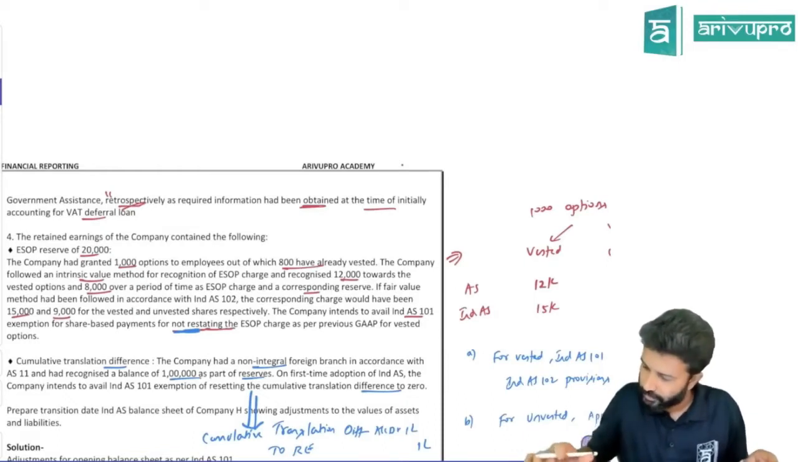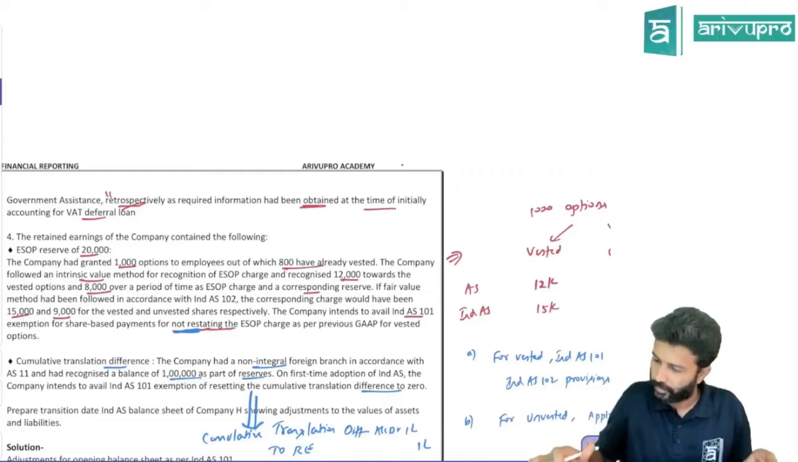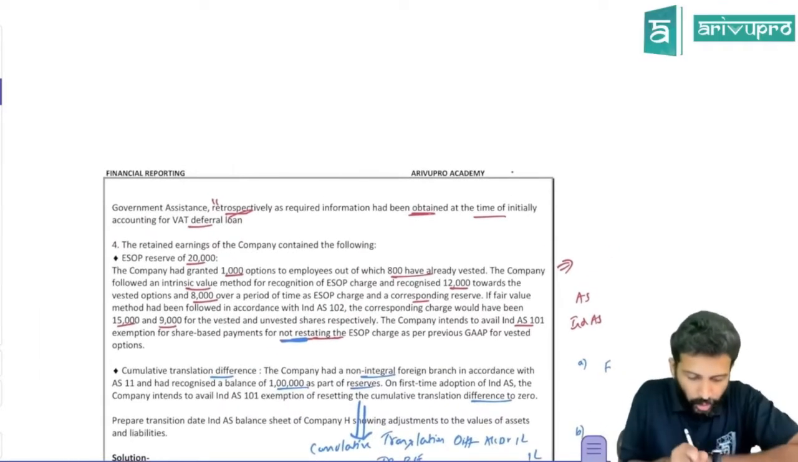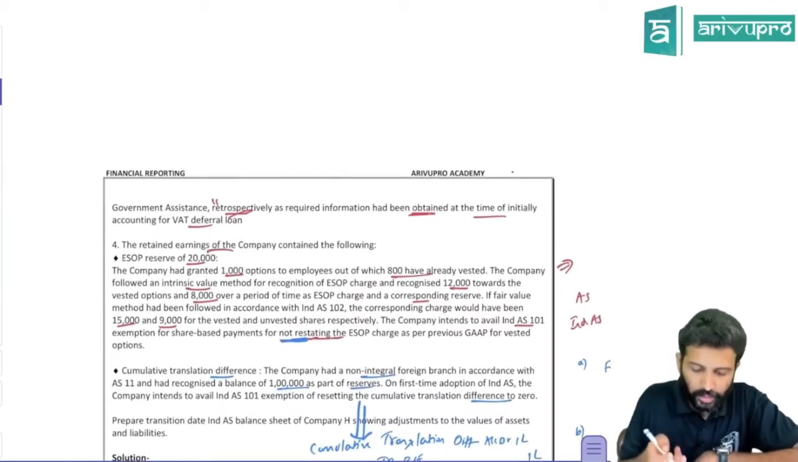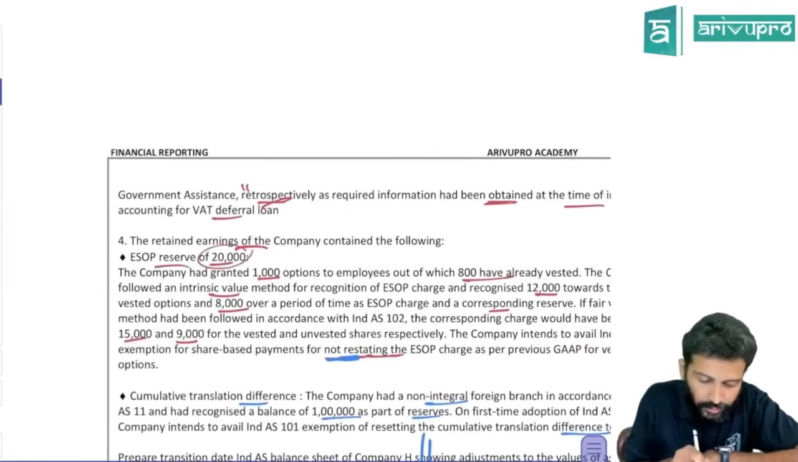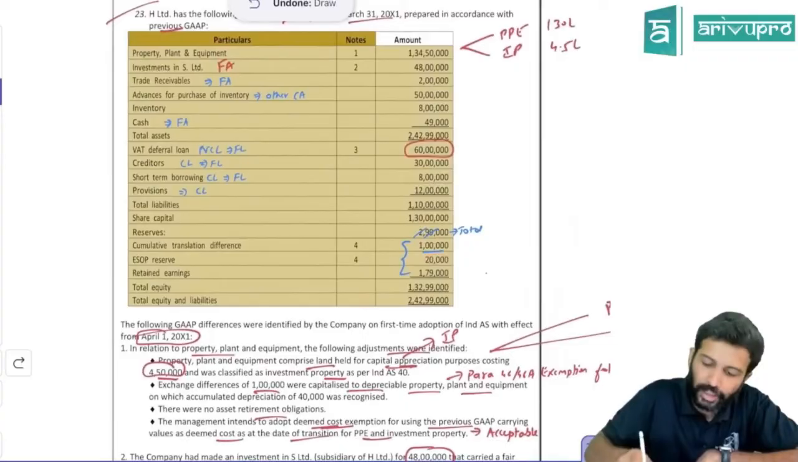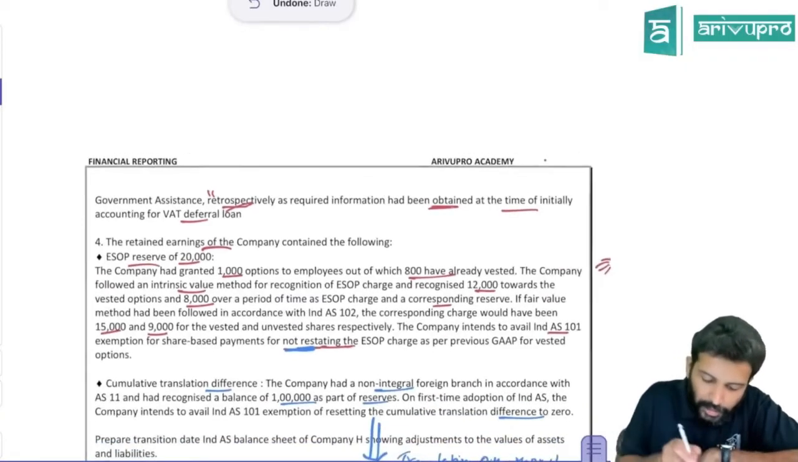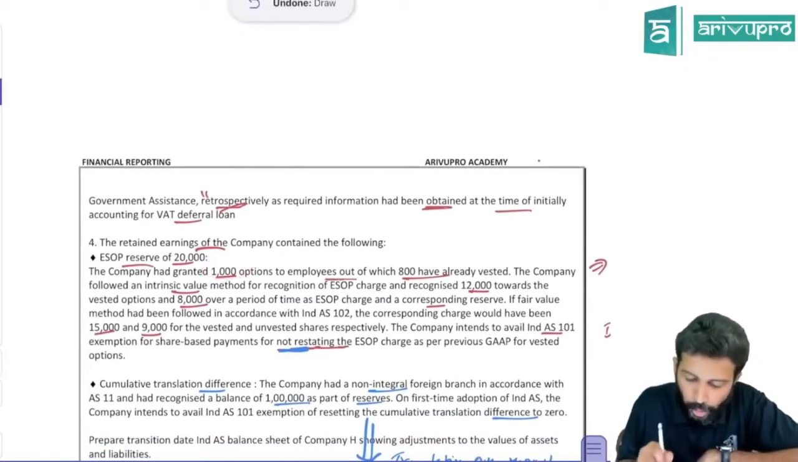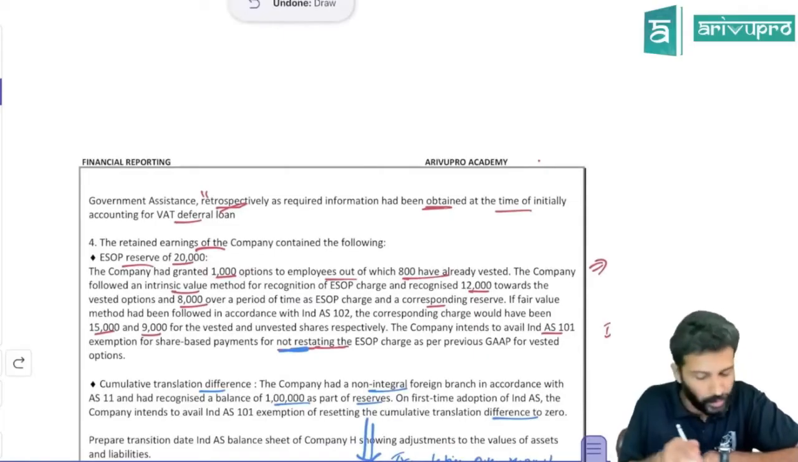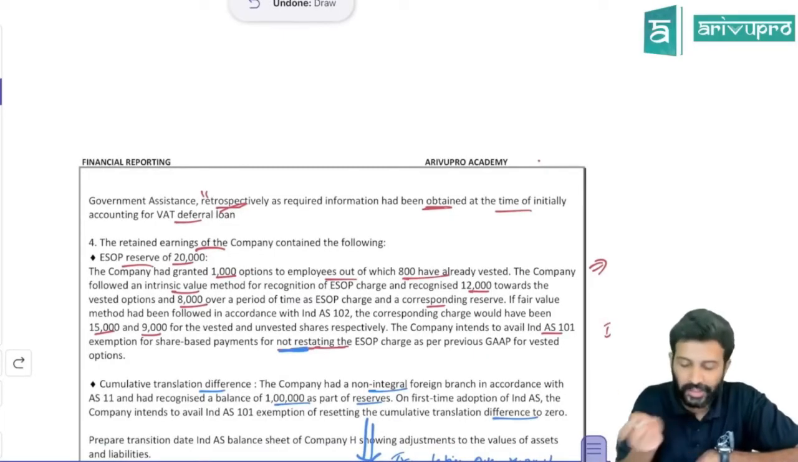Okay. Next. Retained earnings of the company contain the following. One is the ESOP reserve. Currently, we have an ESOP reserve of 20,000. For that, they have given some breakup. The company had granted 1,000 options to employees, out of which 800 are already vested. That means 200 are yet to be vested, or unvested.